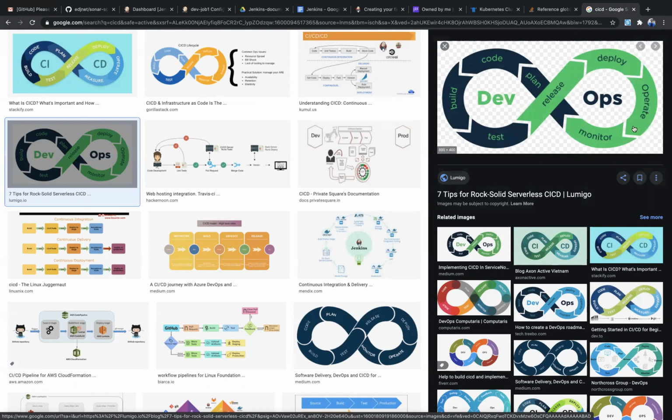So anything that will be configured in Jenkins, Jenkins will take care of everything in this automation process. Here you can see the blocks: planning, code, build, testing. This is the part we usually call continuous integration.